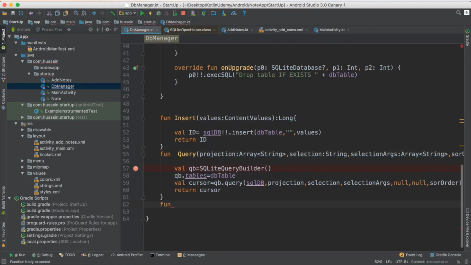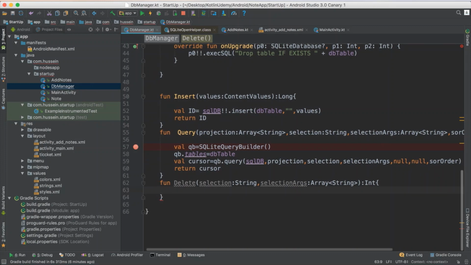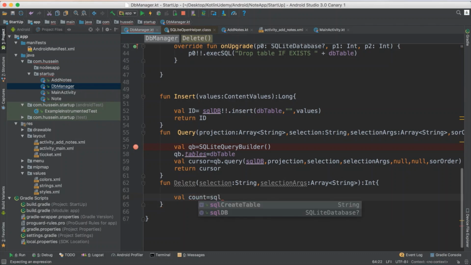So I name it function for delete. What do you think the function should take to delete? It takes two parameters: the selection and the selection argument. Only these two things, and you expect this one will return an integer, and I start implementing. So I get selection and selection argument. Like I want to delete by ID 1. Anyone that has ID 1 is deleted, anyone that has ID 2 is deleted, or whatever. So I say, hey, I have val for the count of returned items. So you say SQLDB, which is this one. Then you say dot